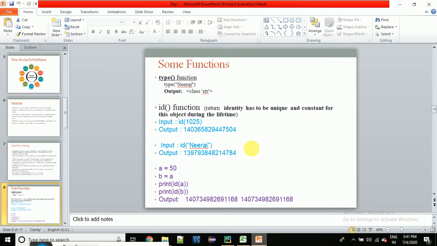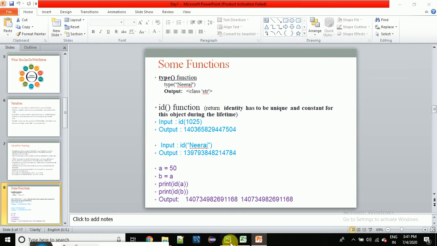Whenever we assign any value to a variable, Python always gives it an identity that has to be unique and constant for the object during its lifetime. Because of that identity, Python always verifies that this is the right value for that variable, right? With the id function you can check the identity of that variable.